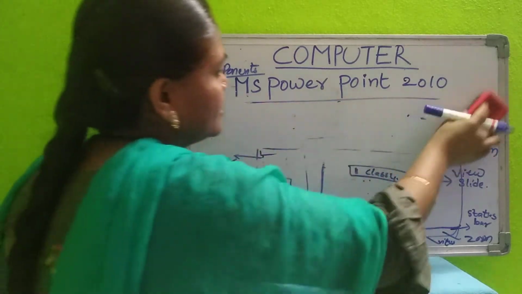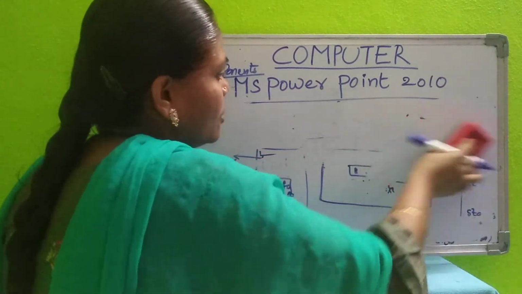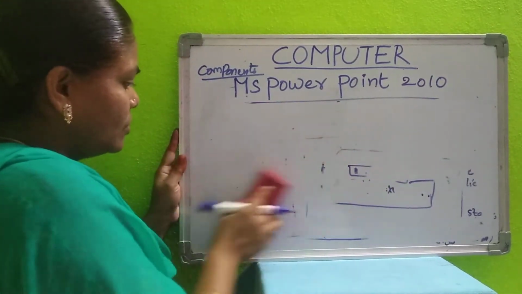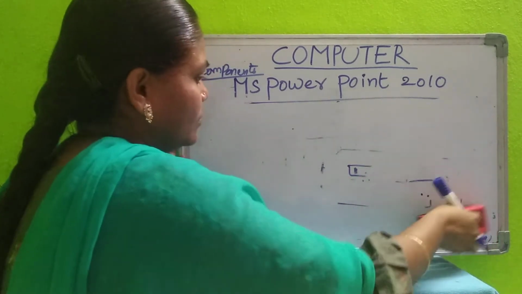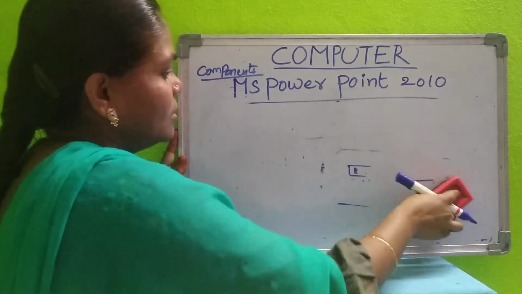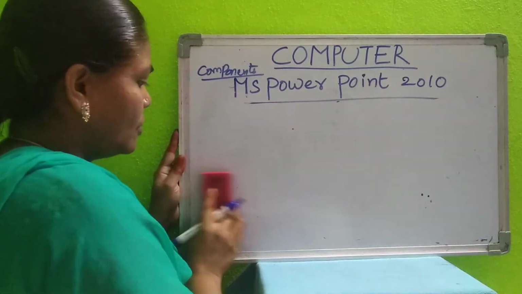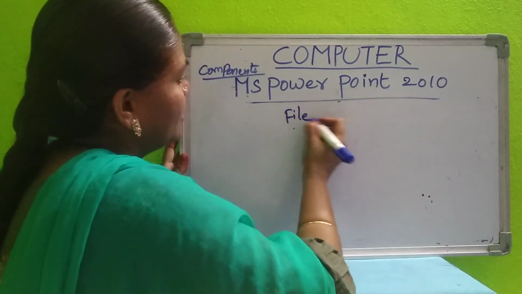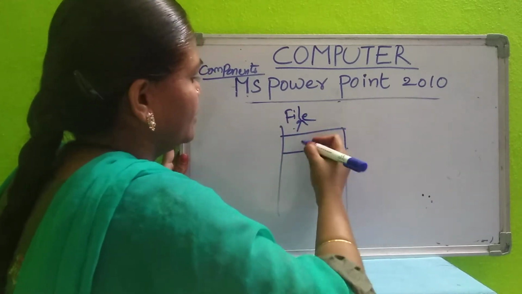This I'll erase. So next, what are the options? In your lesson we have 4 options in the File tab that we will learn now. So in Notepad also it is the same. In PowerPoint also, whatever application you have, all the 4 options are the same. Okay. In the File tab, whenever you click on this, 4 options will open for you.